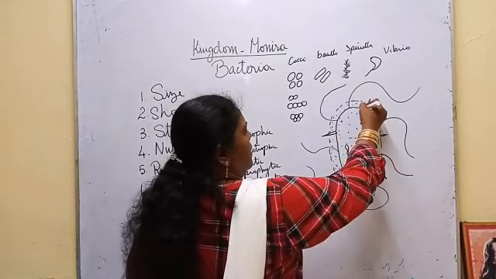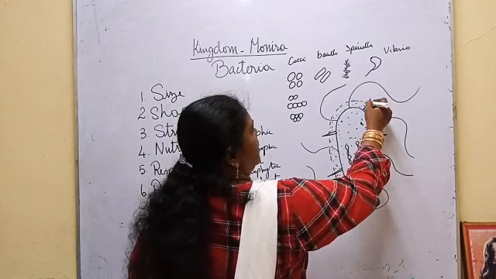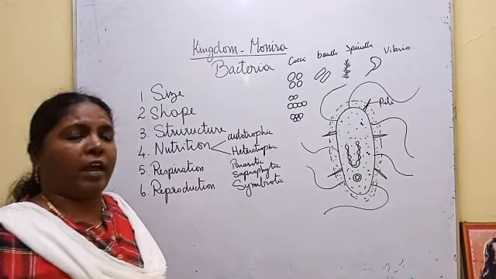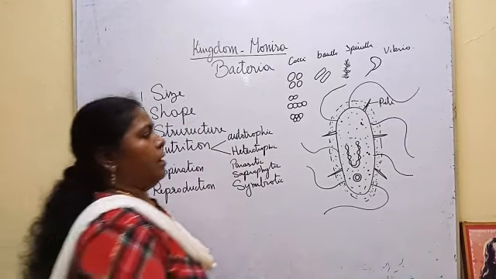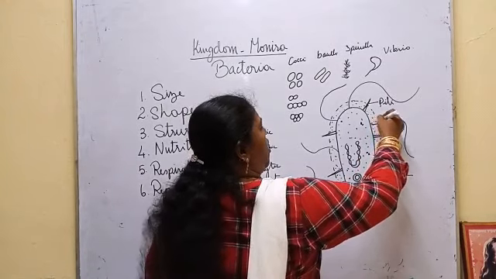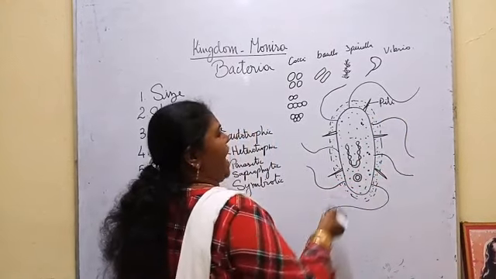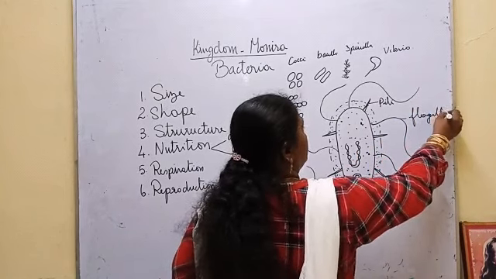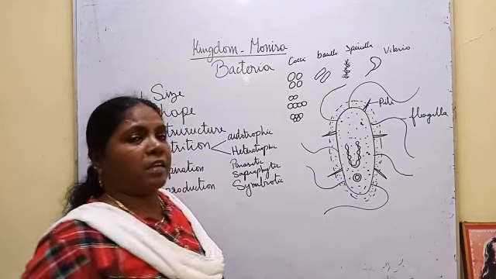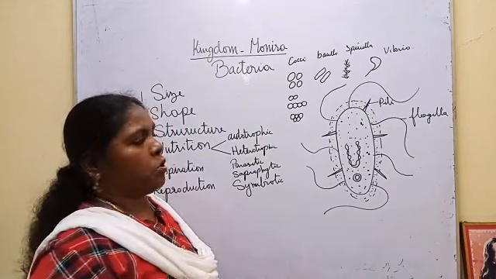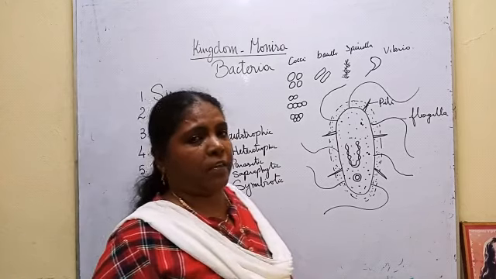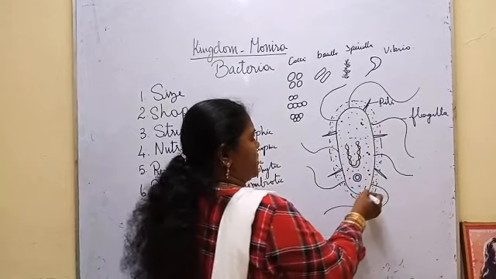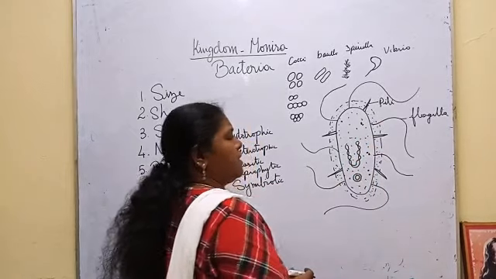It has spiny projections called villi. Villi are useful in reproduction. Then it has long whip-like structures called flagella. They may have flagella, they may not have flagella, okay? So on the basis of the flagella also we can classify them. That you will study in higher classes. Then the cell wall encloses the cytoplasm.